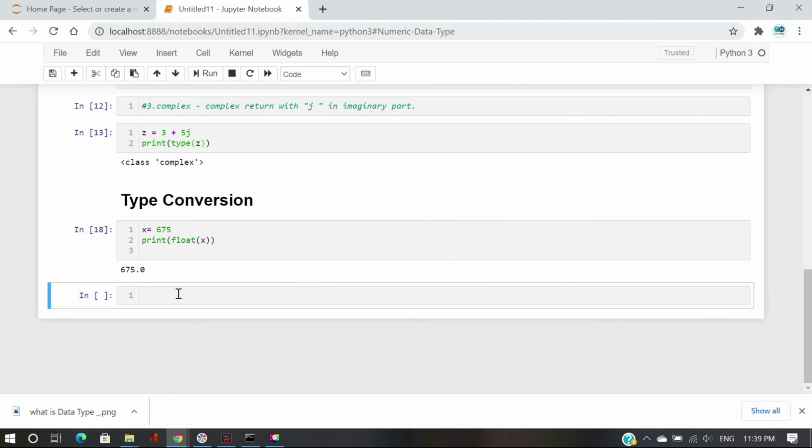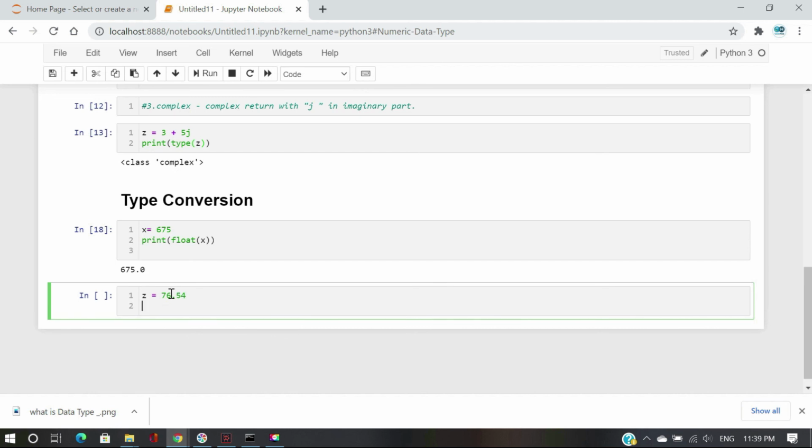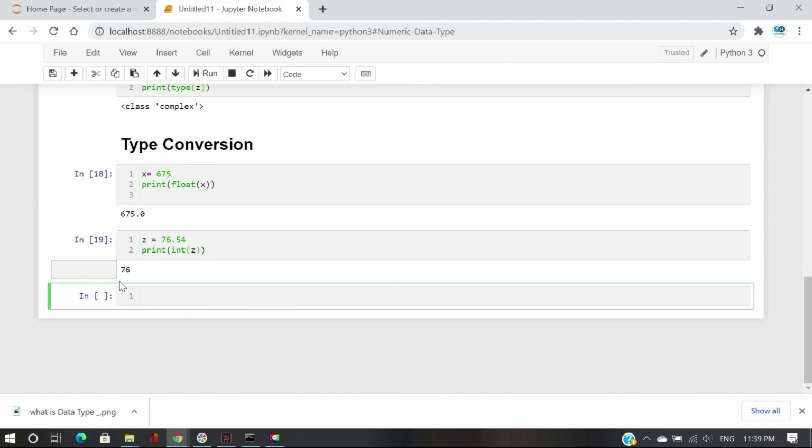Check one more thing. We give a value like float 7.54, then convert it into an integer using int on the variable name. Just print it. It will convert it to an integer value. But we cannot convert complex values to any other format. A complex value can only be complex.